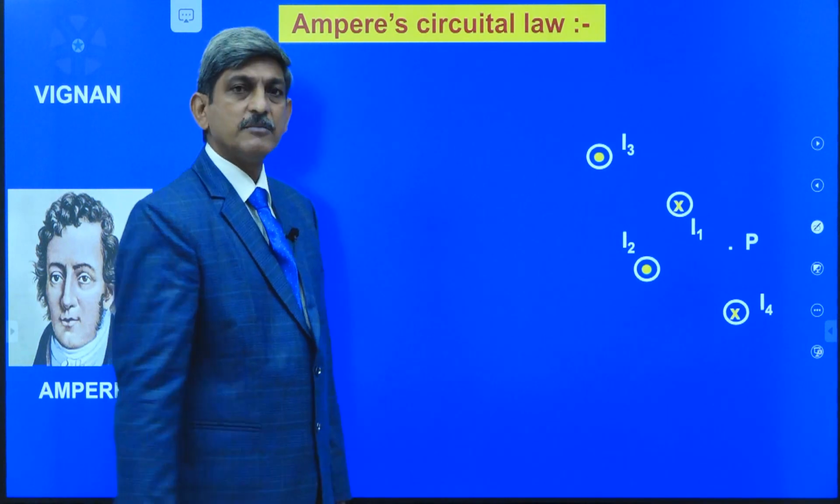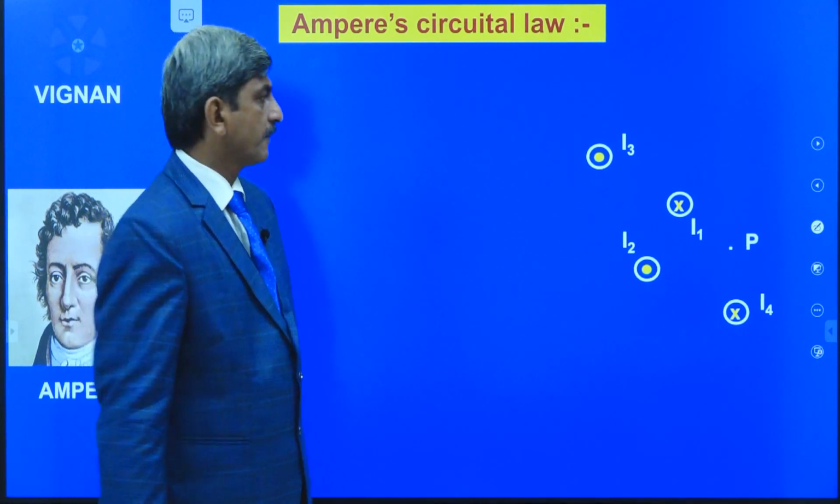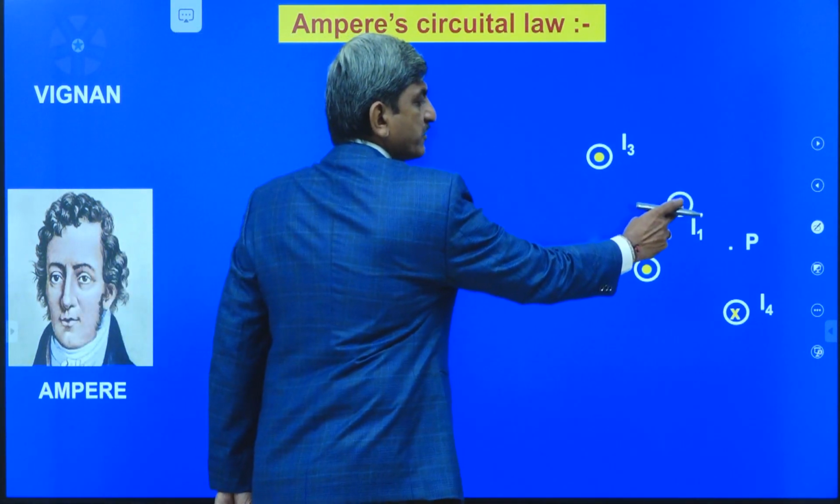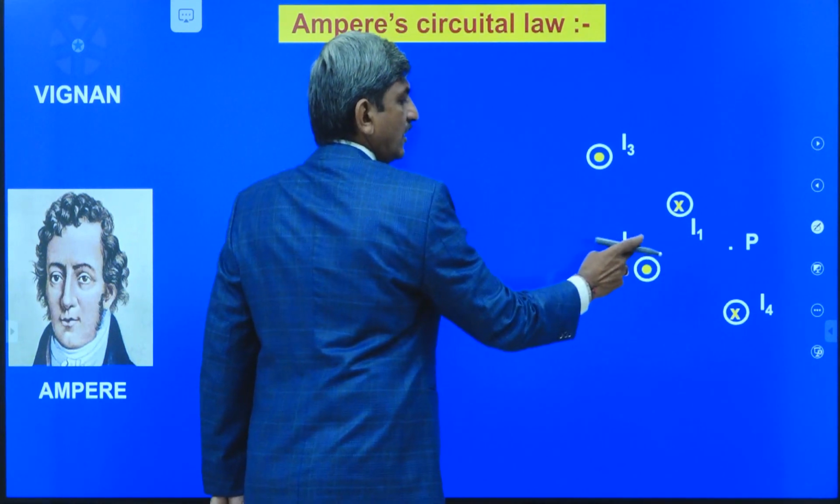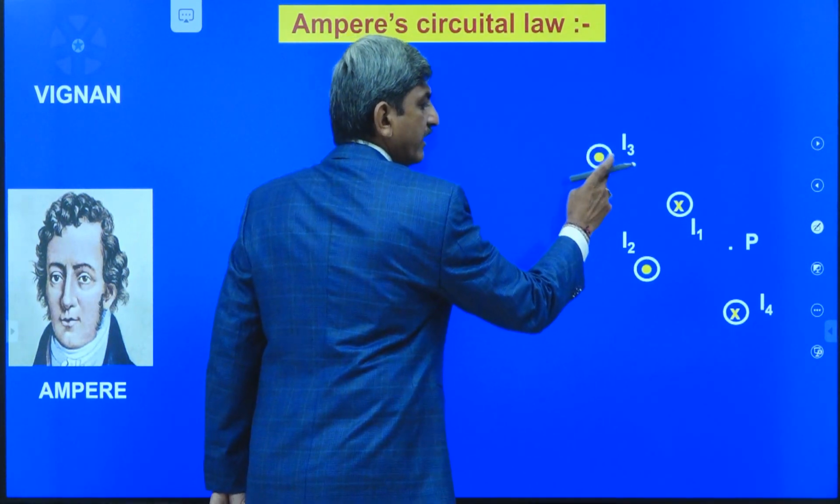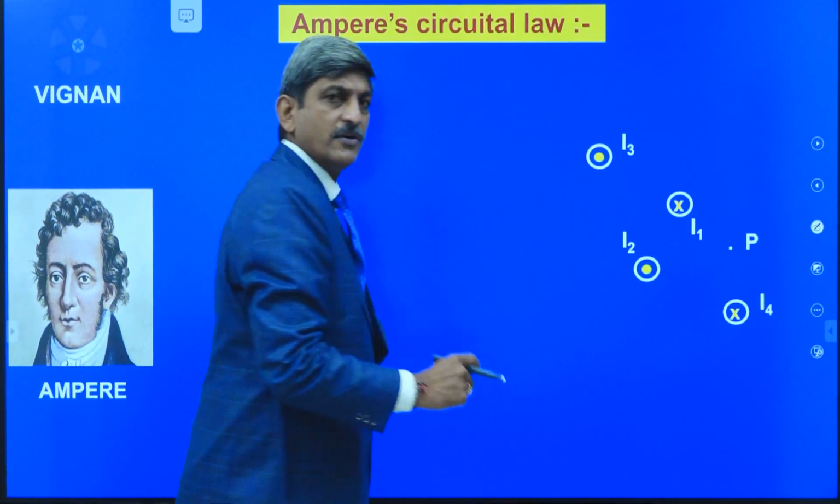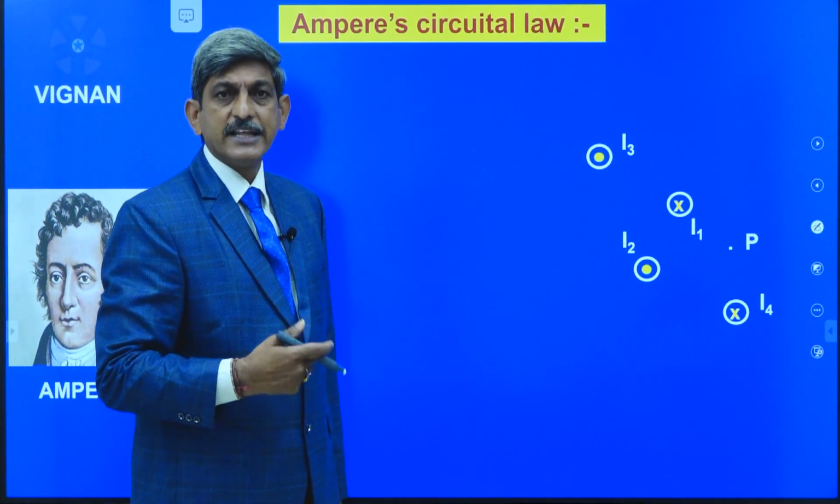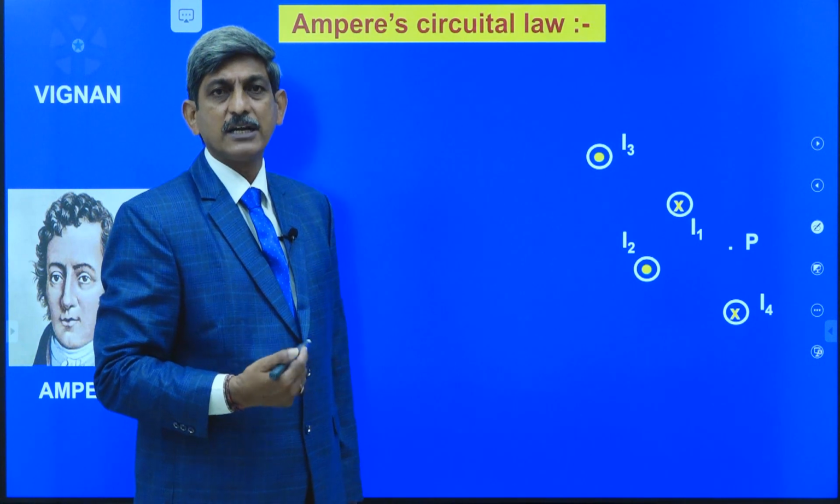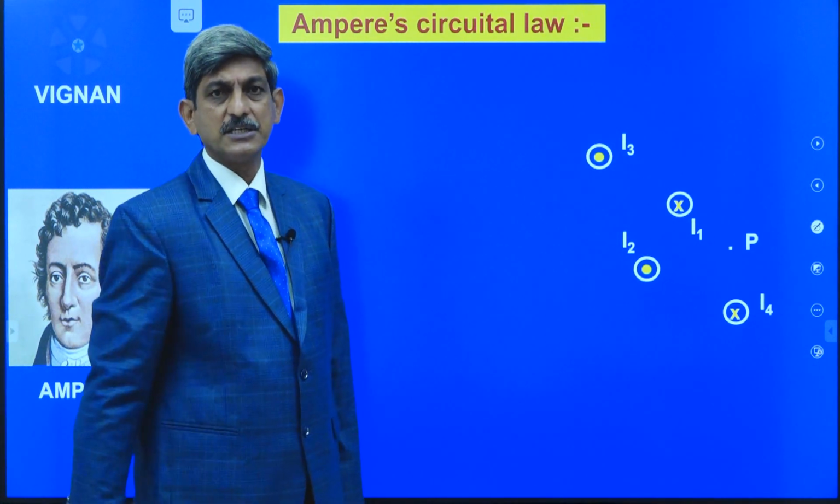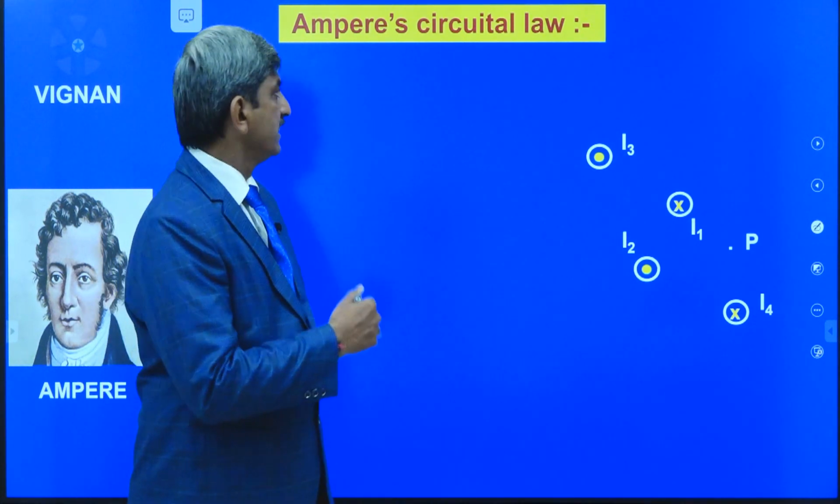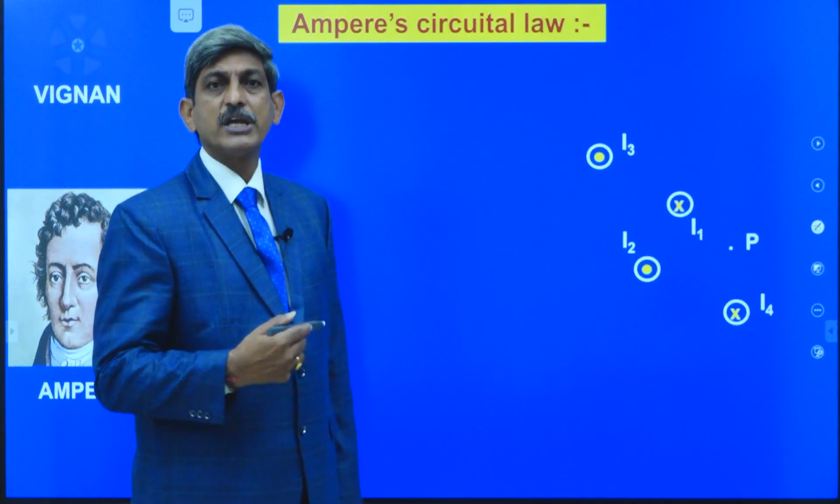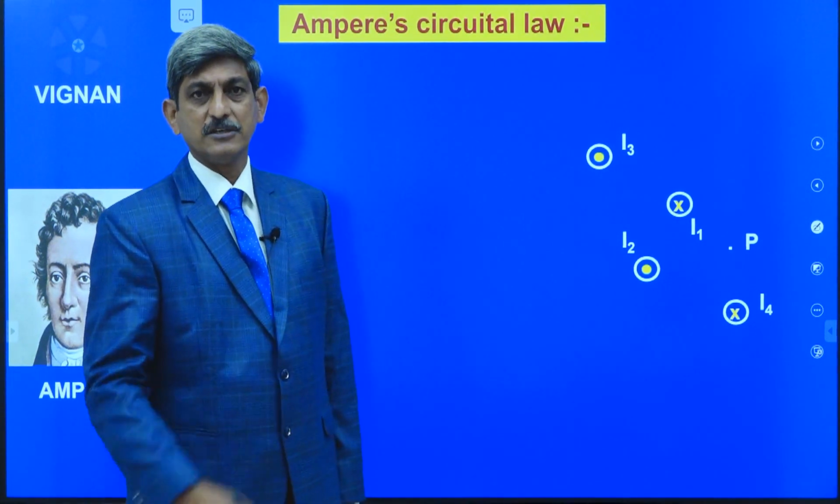So this can be done by using the Biot-Savart's law. Due to this first wire we can find out B1, due to the second wire, third wire and also fourth wire we can determine B2, B3 and B4, and by adding them vectorially we can determine the resultant magnetic induction value. Whereas in this Ampere's circuital law we are going to follow a new procedure.